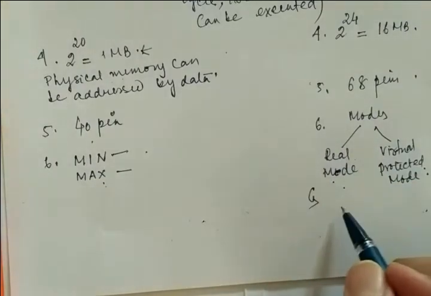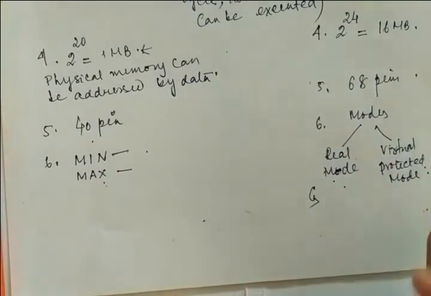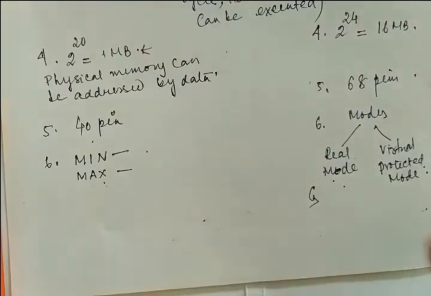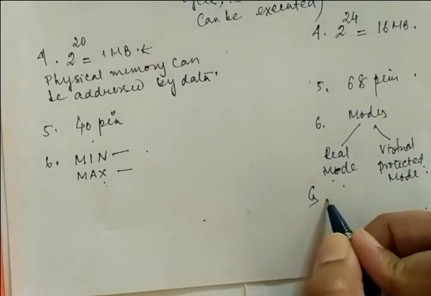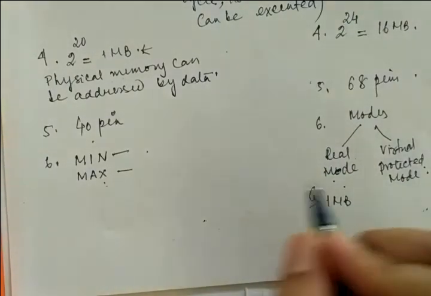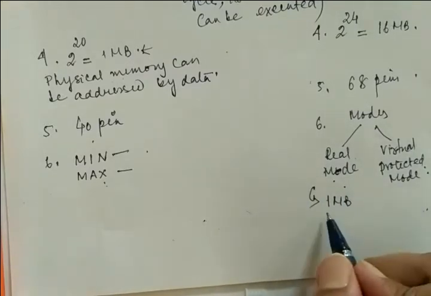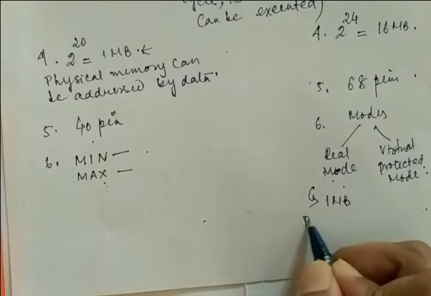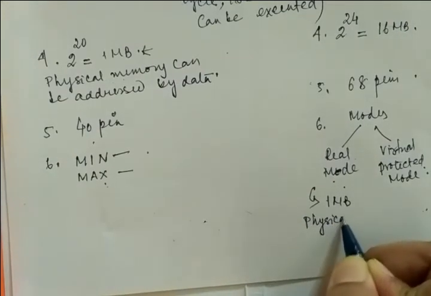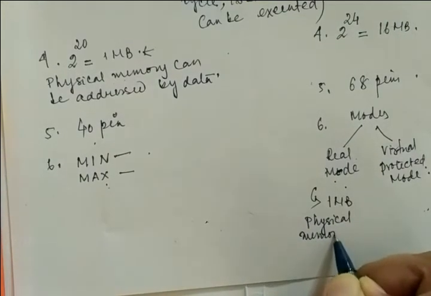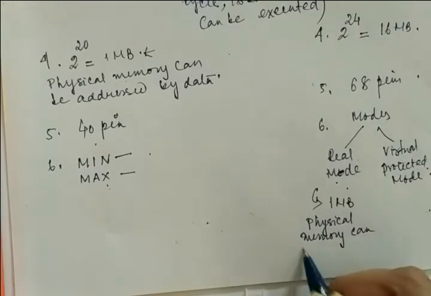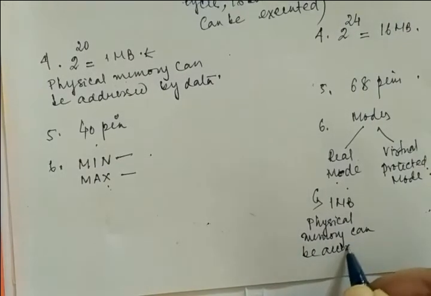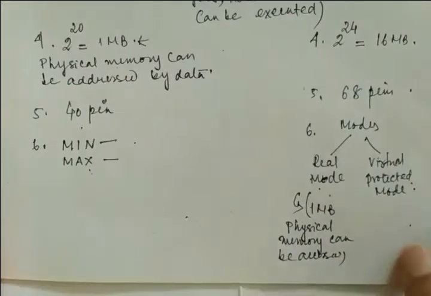So real mode is nothing but all the same as 8086 but much faster. In this mode, the 1 MB physical memory that we have already calculated can be accessed. Okay, so this is the real mode.